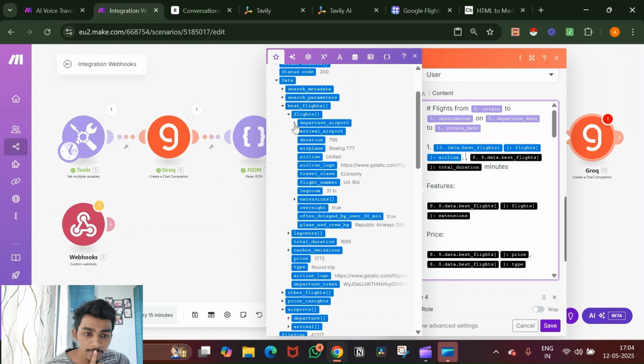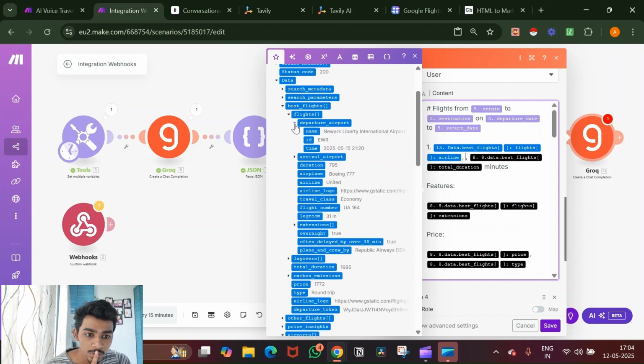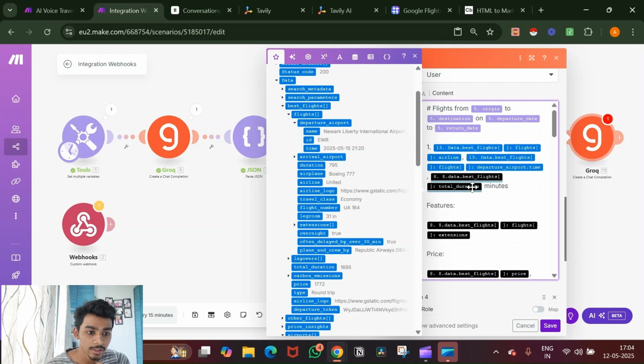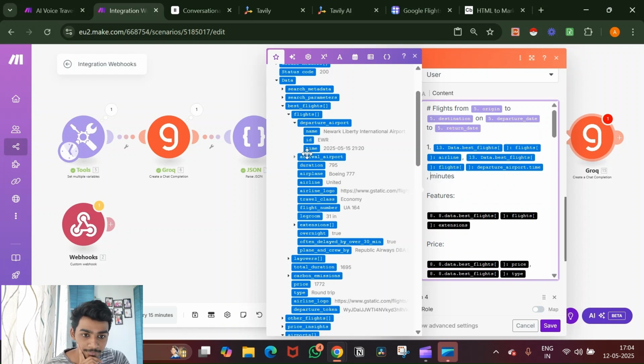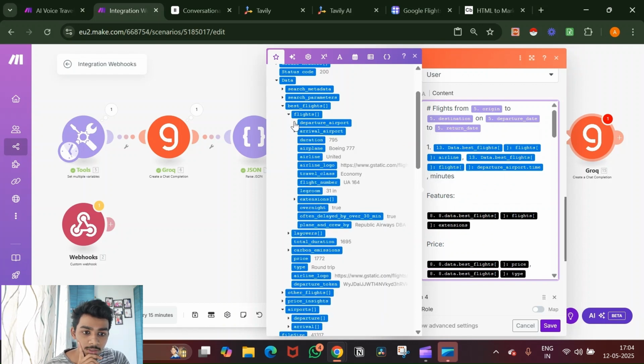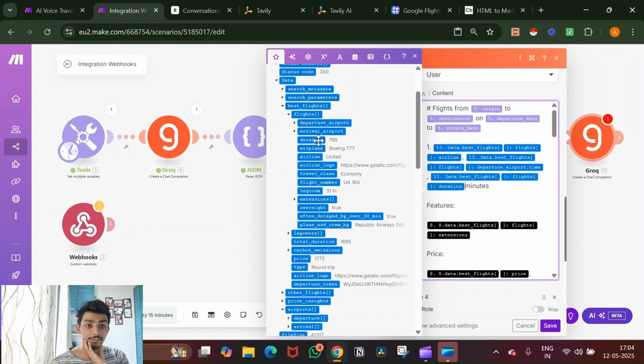So if we go to departure airport, you'll see the time, and we'll just click that, and then finally the duration of how long the flight is. Let me close this, and you will see it was somewhere here. The duration is 795 minutes. Okay, you need to add minutes.